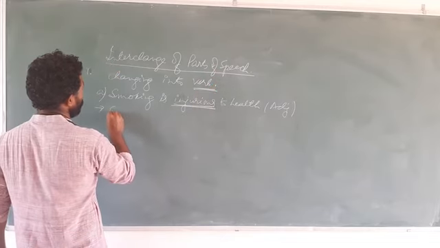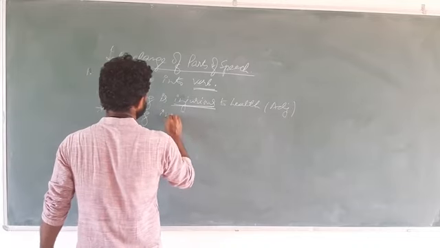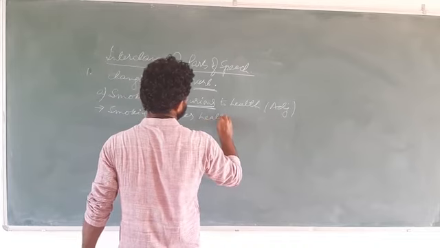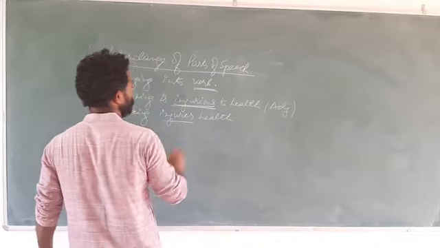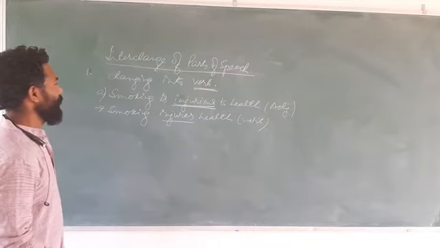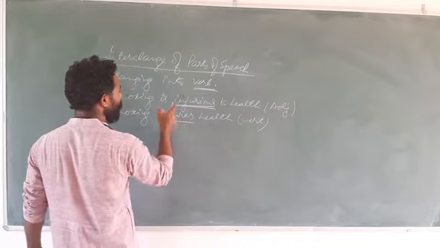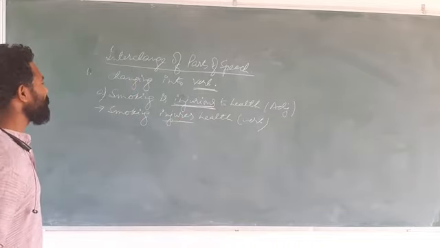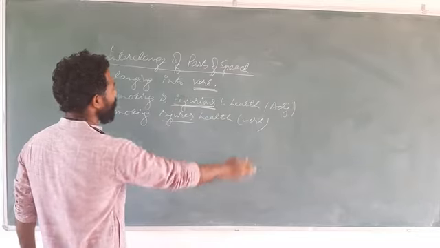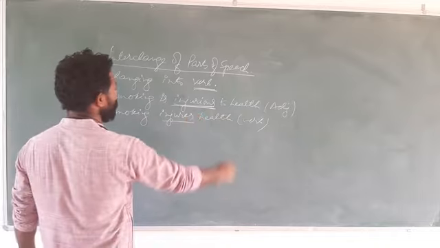So the sentence becomes, smoking injures health. So we have changed injurious, that is adjective, into injures, which is verb, without changing the meaning. So both the sentences mean the same. Smoking is injurious to health means the same as smoking injures health.